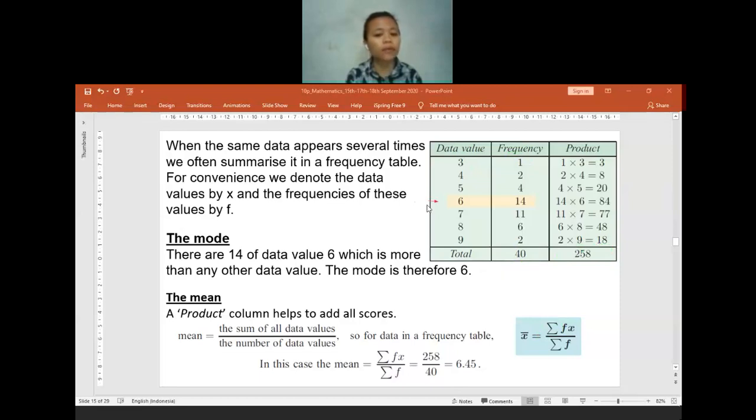Is there anyone having any question for finding the mean? No? No question? If you have no question, I will move on to finding the mode.